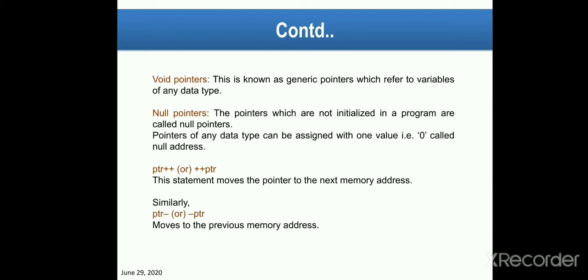Basically, we can't perform pointer arithmetic on variables which are not stored in contiguous memory locations. I think it is clear to you.